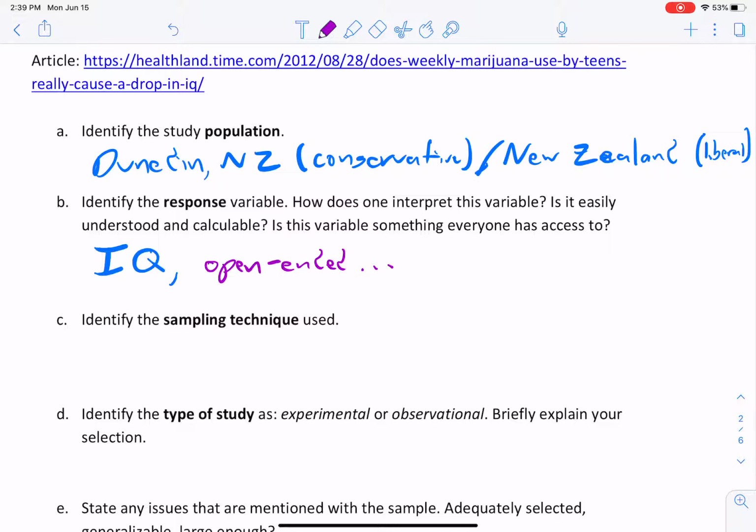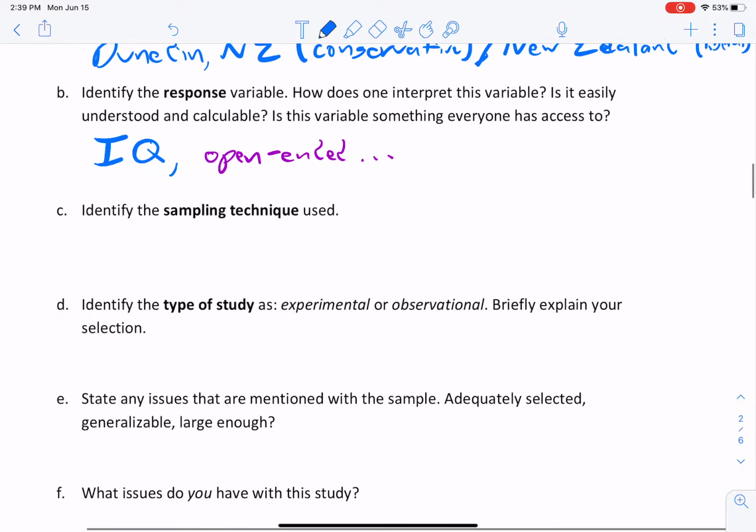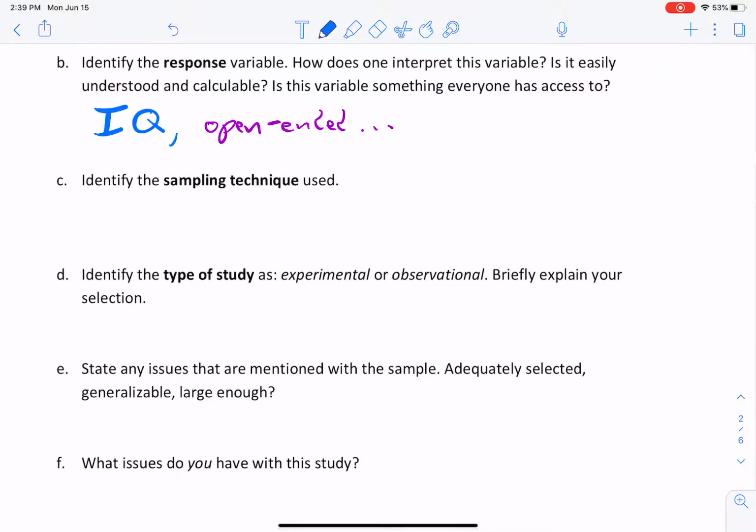Okay. But the big take-home here is that it's maybe not the best way of measuring intelligence, right? There might have been something else that they could have measured that would give us a better idea of what's going on, because IQ is just sort of out there. It's not the easiest to understand. So that's fine. We'll move on. But there's plenty of ways you could have interpreted that, and that's fine.